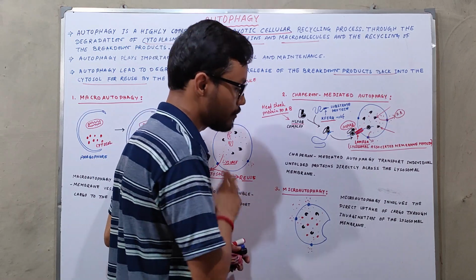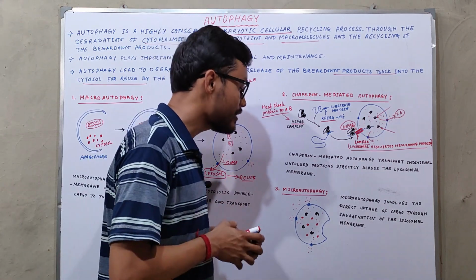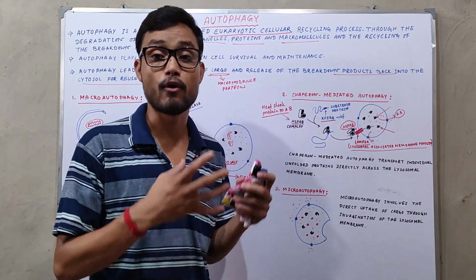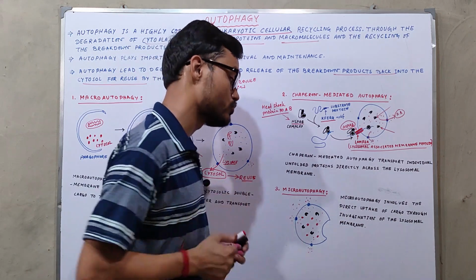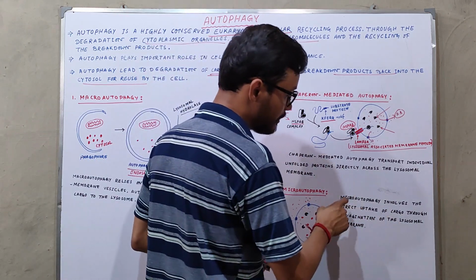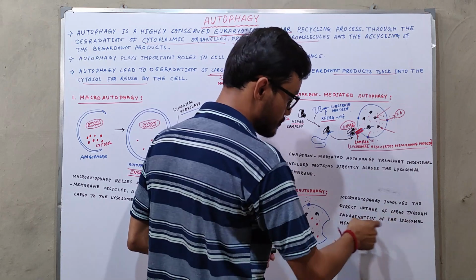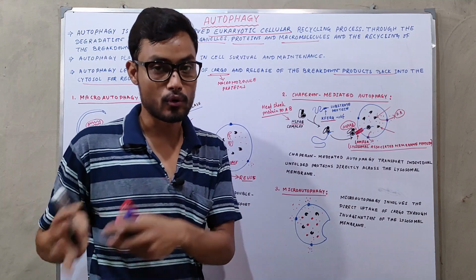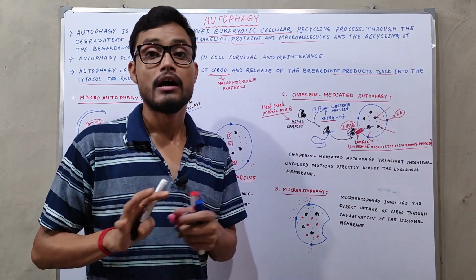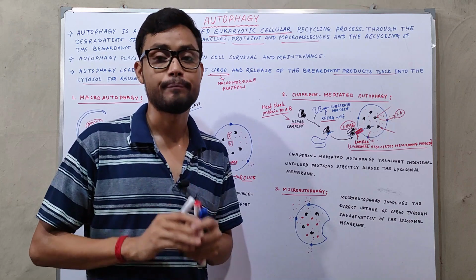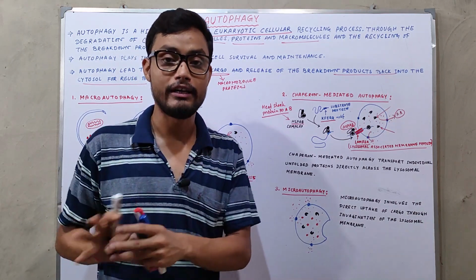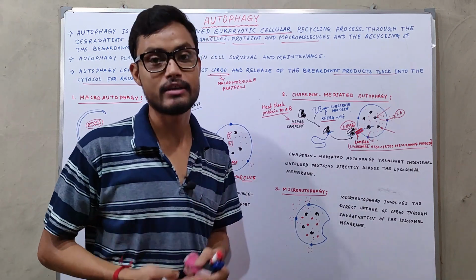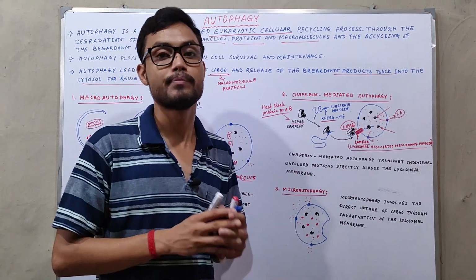And the third one is micro-autophagy. So what about micro-autophagy? Whenever lysosomes directly take up cellular components, that is, the faulty components, micro-autophagy takes place. Micro-autophagy involves the direct uptake of the cargo through the invagination of the lysosomal membrane. In this case, the faulty cargo proteins or faulty components are directly taken up into the lysosomes and degraded by the lysosomal hydrolases, and they are reused by the cell.